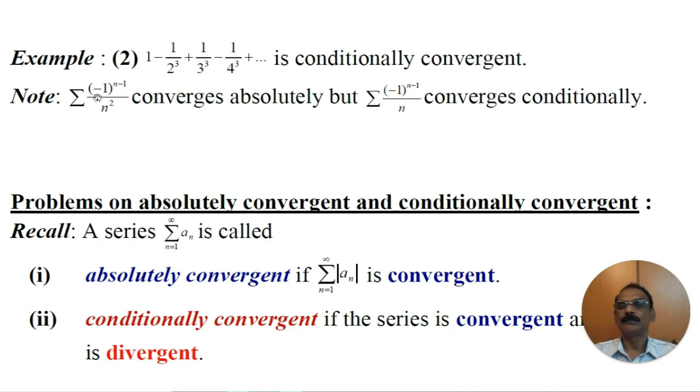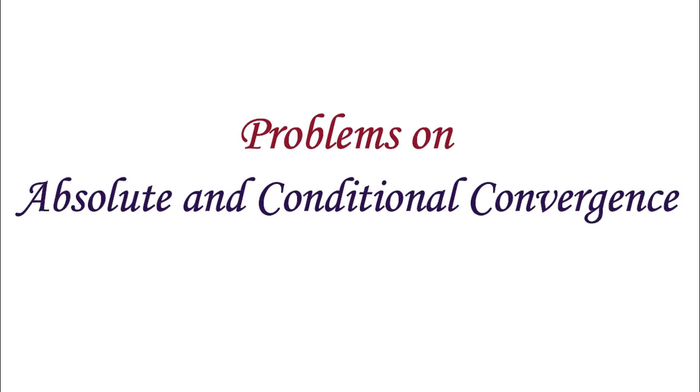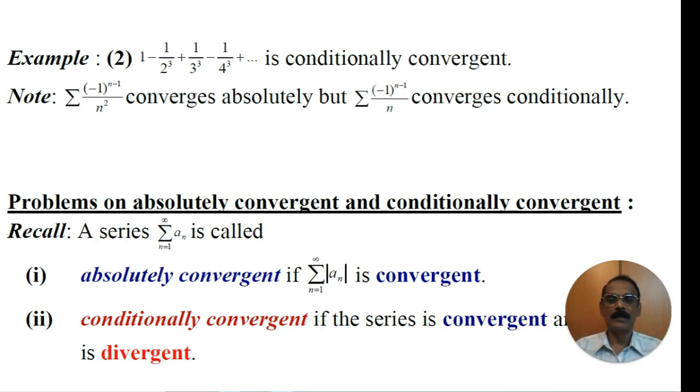And remember that the series minus 1 to the power n minus 1 by n squared converges absolutely. But minus 1 to the power n minus 1 by n converges conditionally. So these are two best examples for conditionally convergent and absolutely convergent. Now we are going to solve problems on absolutely convergent and conditionally convergent.